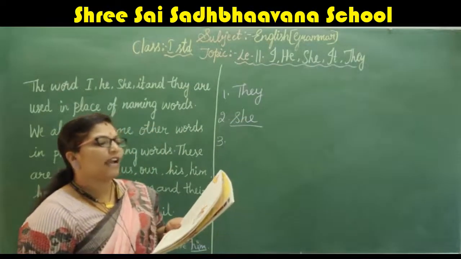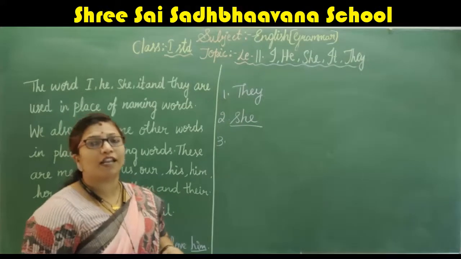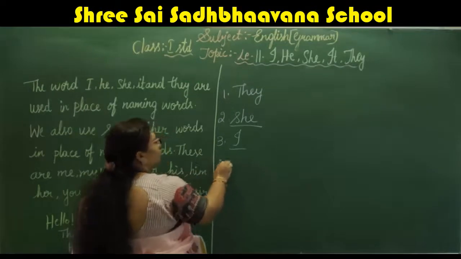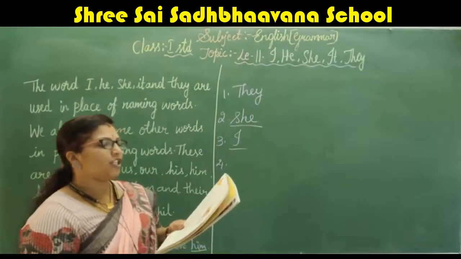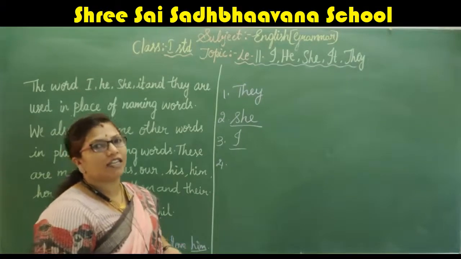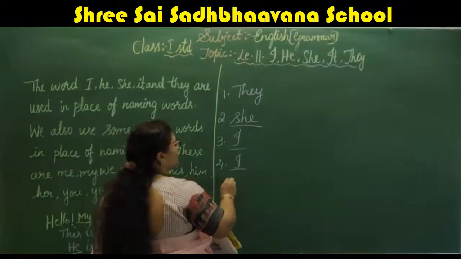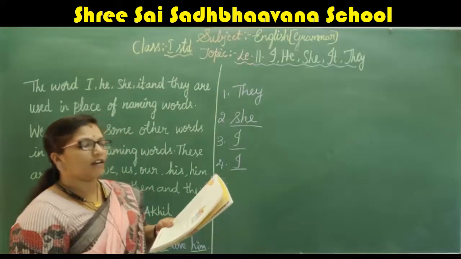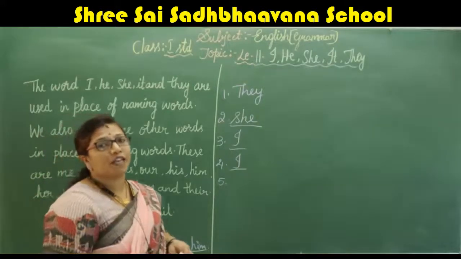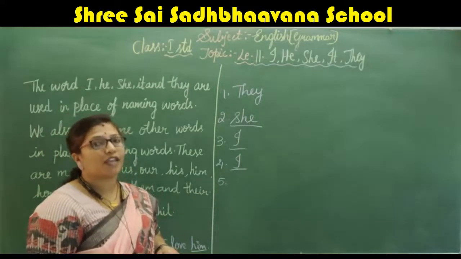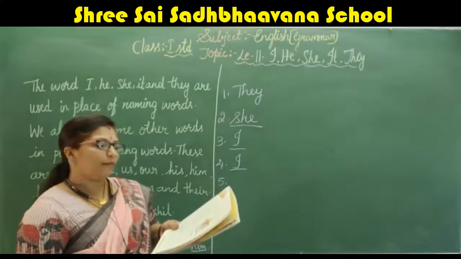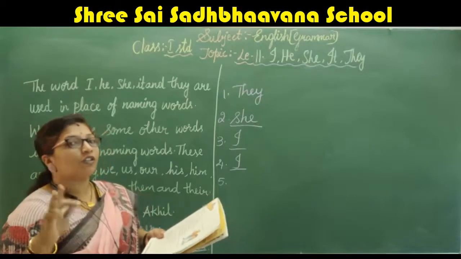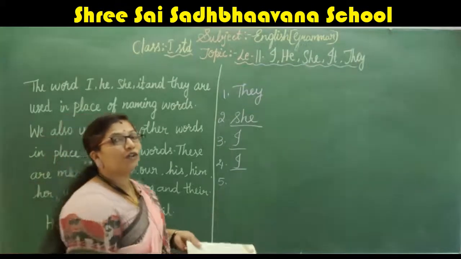So next, dash love my parents. What can we write? I love my parents. So write there, I. Dash live in a big city. I live in a big city, we can say, right? So write there, I. Next, dash are Ashok and Rahul. So two members' names are there. He or she means only one person. If only one person's name was there, we could use that. But there are two boys' names given, so we should use they.